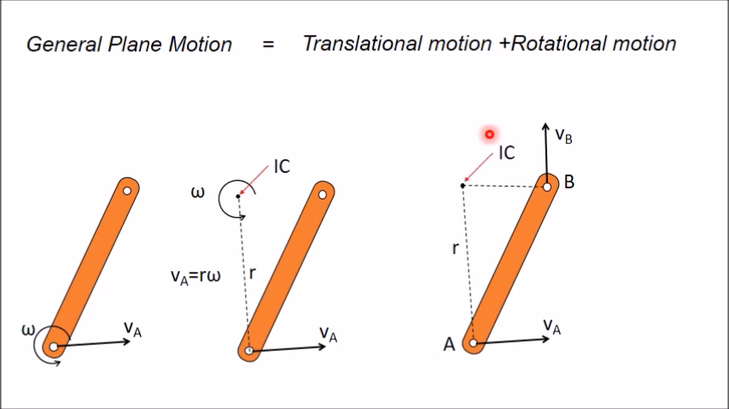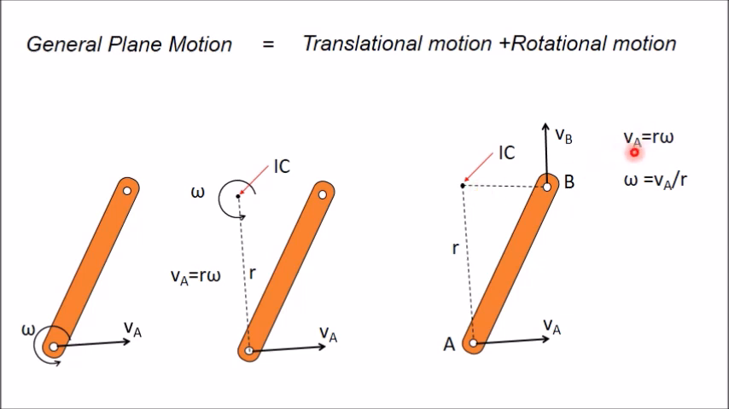This instantaneous center is, for this particular instant, positioned here, but at the next instant its position may change or may remain the same, but it may change also. So this is the way you can determine the instantaneous center of this entire rigid body. Now once you get this instantaneous center of the rigid body, you can determine.